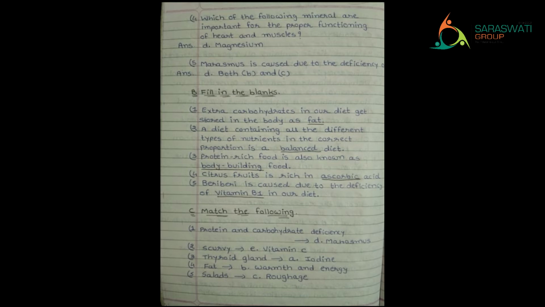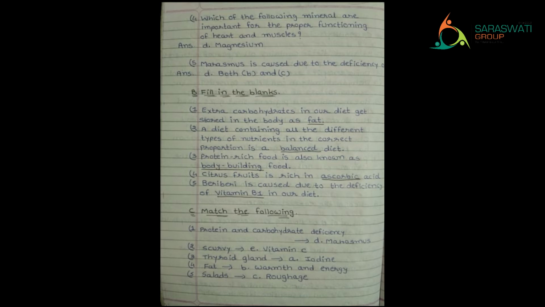Next one. A diet containing all the different types of nutrients in the correct proportion is called a blank diet. If you are taking food which has all the nutrients, it is known as a balanced diet. Third, protein rich food is also known as blank food. If you are taking a good amount of protein, then it is building up your body, building up your muscles, so it is also known as body building food.